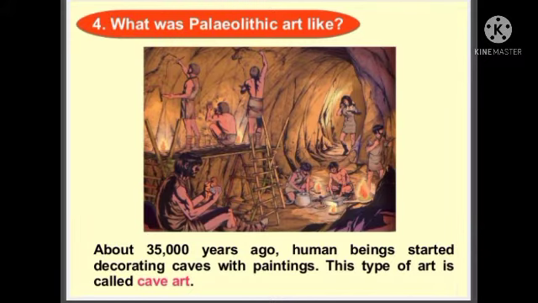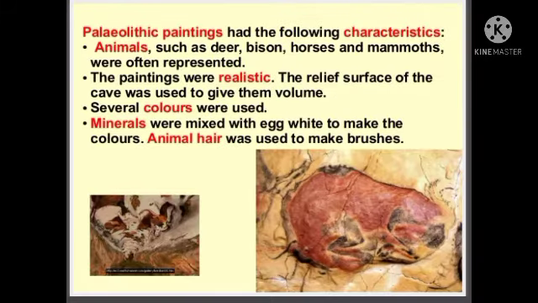What was Paleolithic art like? This is an example picture of Paleolithic art. About 35,000 years ago, human beings started decorating caves with paintings. This type of art is called cave art. And this is an example of Paleolithic paintings. It had the following characteristics: animals, realistic, colors, then minerals and animal hairs. So just look at this and you will want to know it.